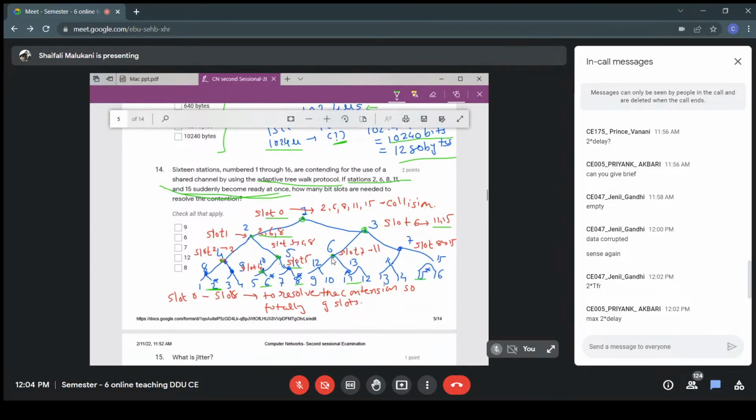So we give the chance to the child, and in slot 7, 11 will transmit. Because it was a successful transmission, the sibling gets the chance, and in slot 8, 15 will transmit. This is how we resolve the contention. So from slot 0 to slot 8, totally 9 slots are taken to resolve the contention. So the answer will be 9.